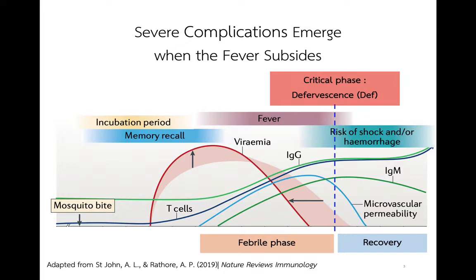So to fill this gap of knowledge, we have applied single-cell RNA sequencing technology to investigate the transcriptomic changes of immune cells across multiple time points during dengue infections.